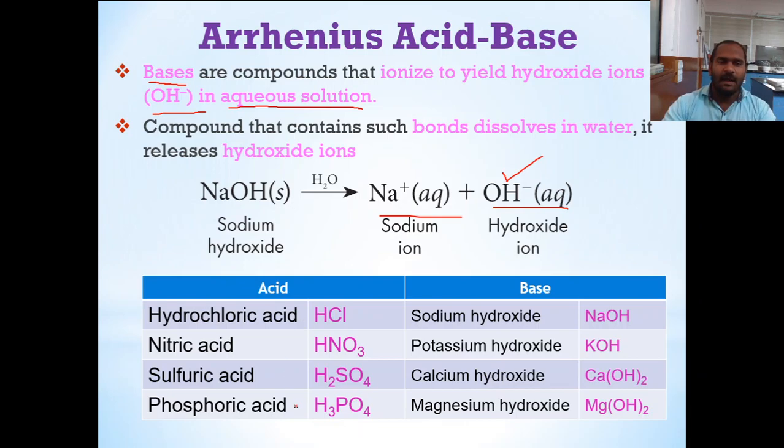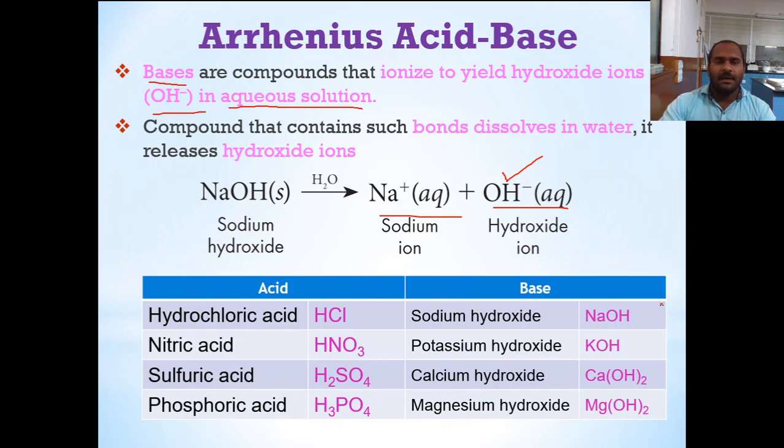Therefore, these all are acids according to the Arrhenius theory. On the other side, examples of bases are sodium hydroxide, potassium hydroxide, calcium hydroxide, and magnesium hydroxide. When these are dissolved in water, they form hydroxide ions. Therefore, they are called bases.